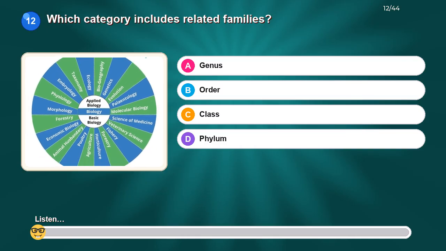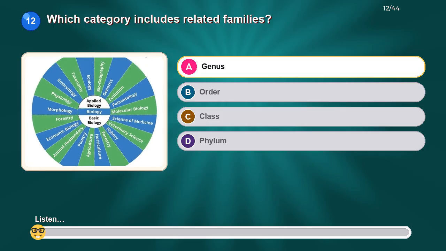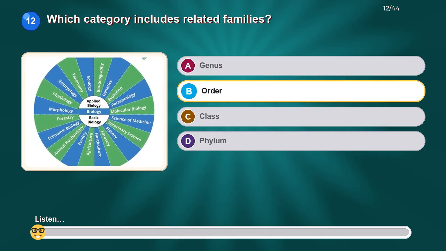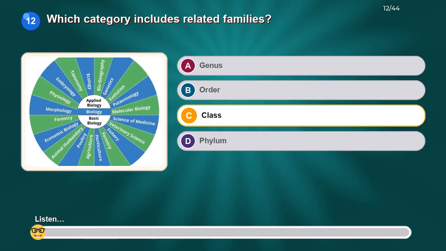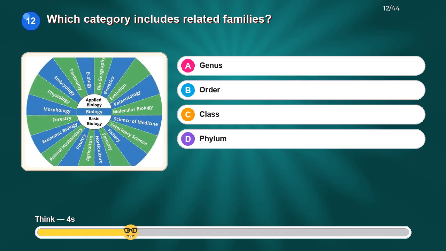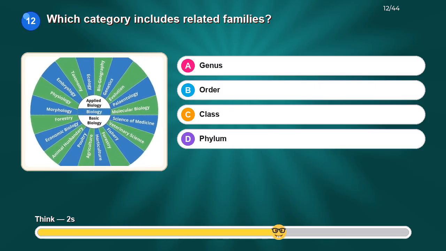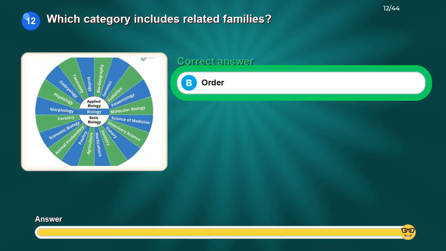Which category includes related families? Option A, genus. Option B, order. Option C, class. Option D, phylum. The correct answer is order.